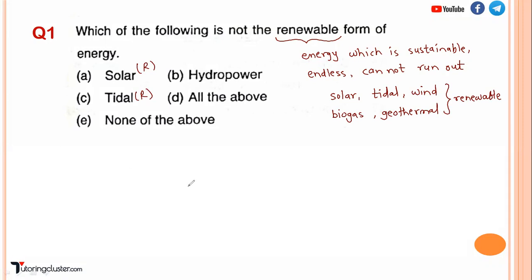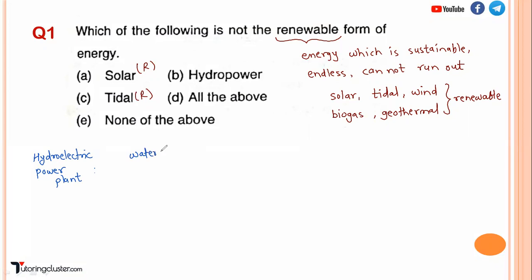Now what is hydropower basically? You know what a hydroelectric power plant is. I have already uploaded the video, you can go and check it out. Basically, we are converting the potential energy of water first into kinetic energy, and then we allow that water to flow on the turbine. The turbine is connected to a generator, which produces electrical energy. So basically, it uses water.